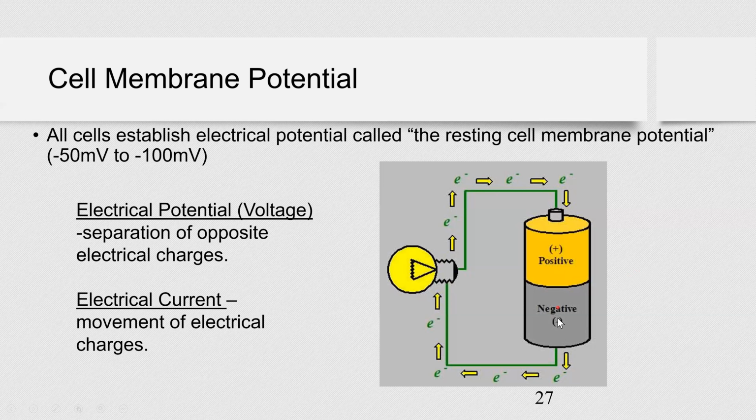Your cells separate charges, right? They store this potential energy, and then they use this energy if they need to perform some functions. And when your cells separate charges, we call it membrane potential. So all cells establish electrical potential, called the resting cell membrane potential. And it can be measured. If you measure it, it will be minus 50 millivolts to minus 100 millivolts. And it has this minus sign to show you that inside a cell, the charge is negative.